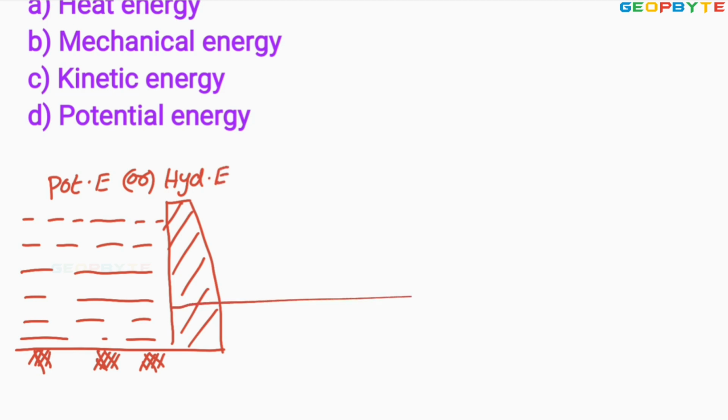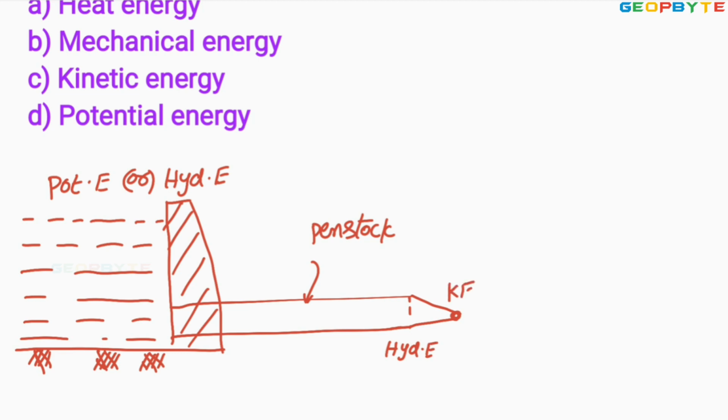We are connecting a pipe like this. This pipe is technically called the penstock. At the end of this penstock, a nozzle is connected like this. By the time the water is flowing through the nozzle, the hydraulic energy is converted to kinetic energy.